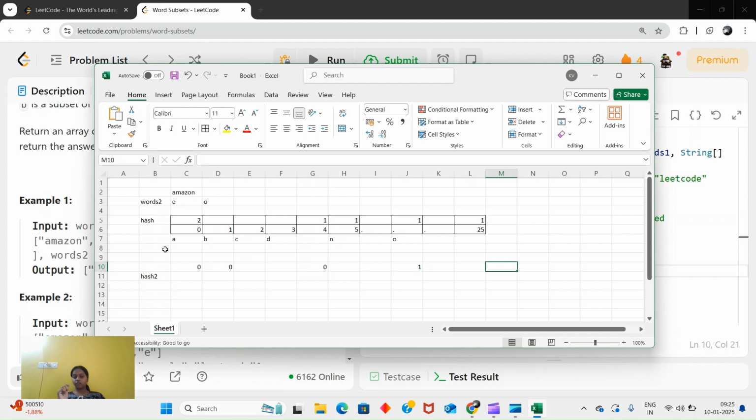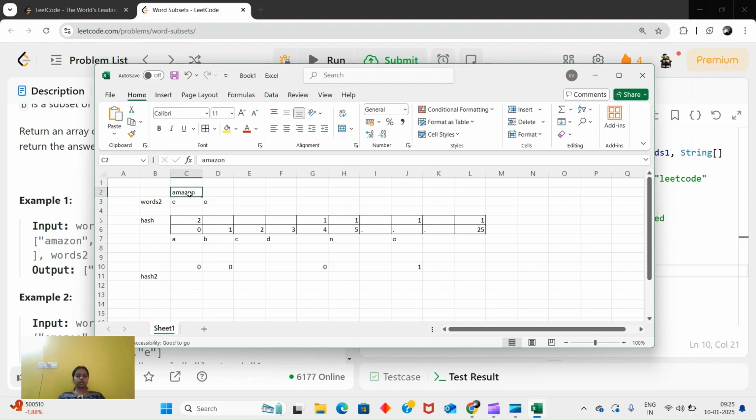As I'm saying, words 2 in the example is a single character, giving E and O, but it can be AMA, it can be MAZ, it can be ZNO or anything. So you will build hash 2 again for this, and you will get this, and again you can see 1, 1, then you can say yes, this is a subset of this.